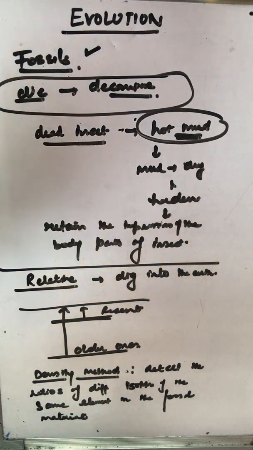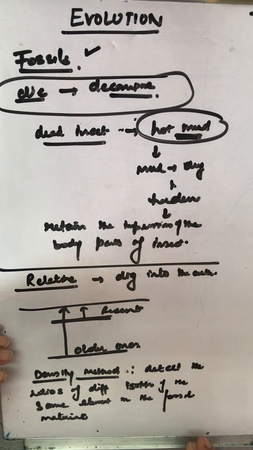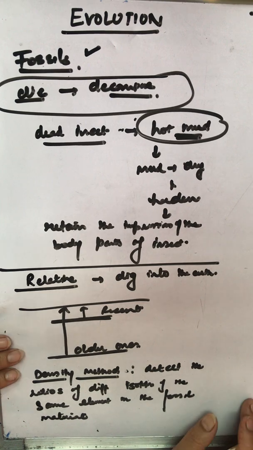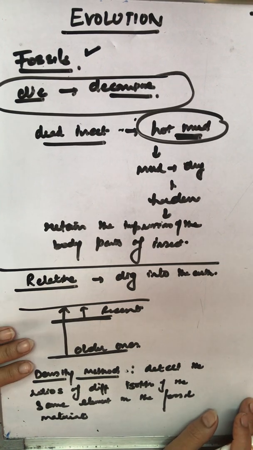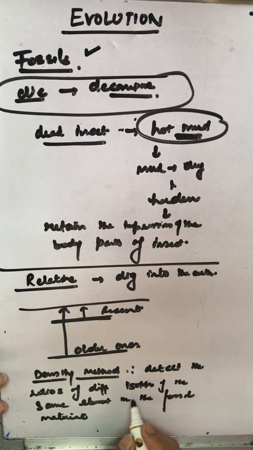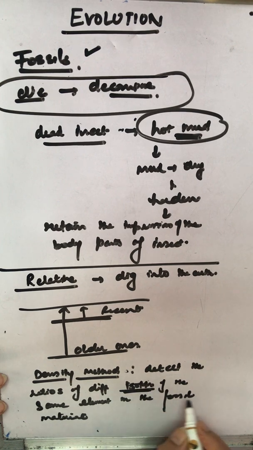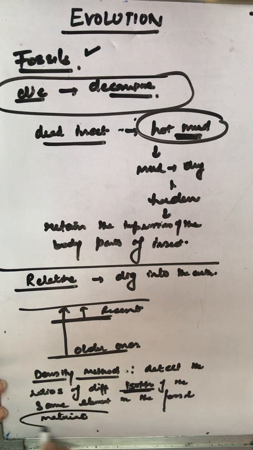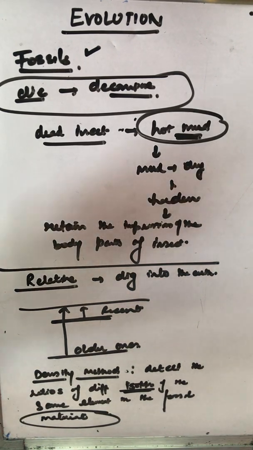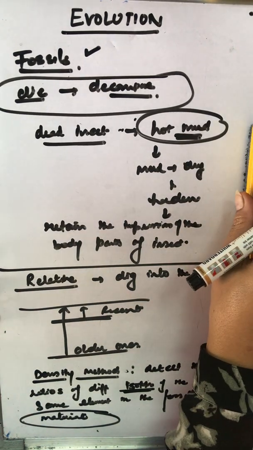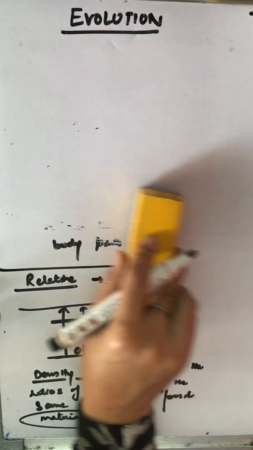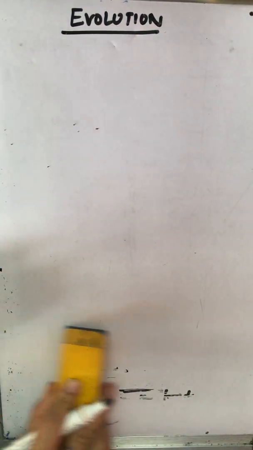It would be interesting to know how exactly this method works, since it is not given in the book. They compare the isotopes of the different elements found in the fossil material, then they compare the data and say, okay, this is this many years old, and accordingly we get to know the age of the fossils.